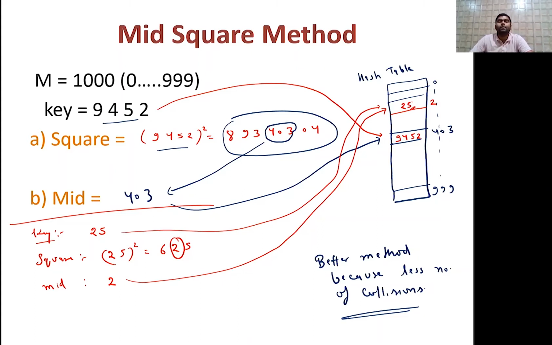There is a bunch of folding, meaning 3 3 or 2 2, and just add them, and whatever value you get, store over there. So the fold shifting method is quite useful, and it has fewer collisions. And finally we saw the mid square method. So whatever the key is given, just square it, find the middle element, and store the key over there. Okay, and it is also a better method because of fewer collisions.